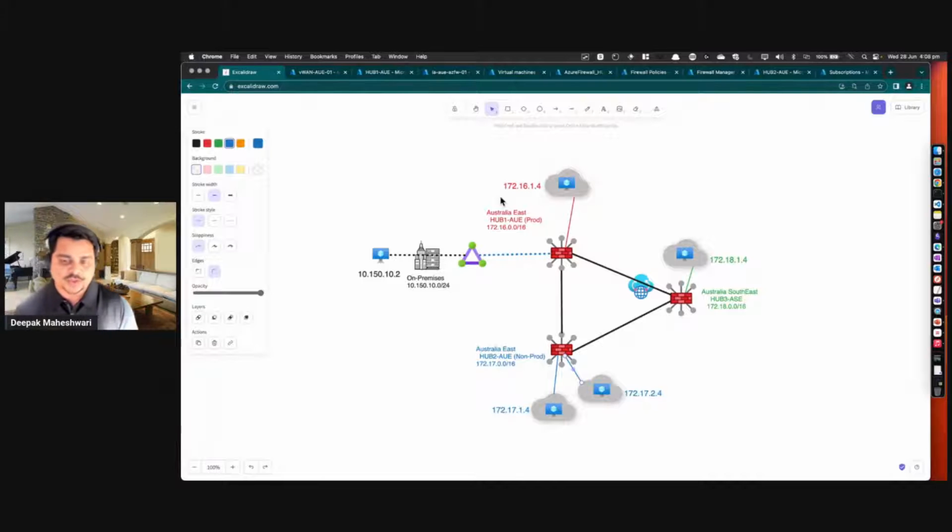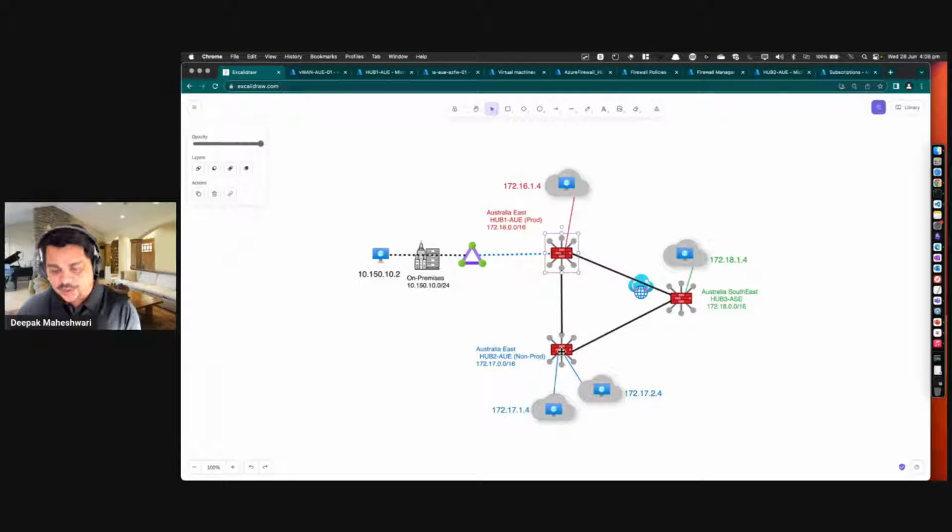Now to simulate this environment, I have got 3 virtual hubs. I deployed my virtual WAN, and I've got 2 virtual hubs deployed in Australia East, and 1 in Australia Southeast. If required, I can have multiple virtual hubs deployed in multiple regions. My first hub is connected using ExpressRoute, and it's connected to my on-site VM, which is in a different IP address range.